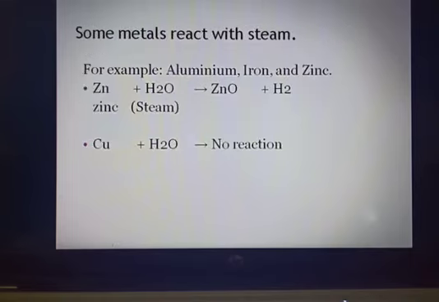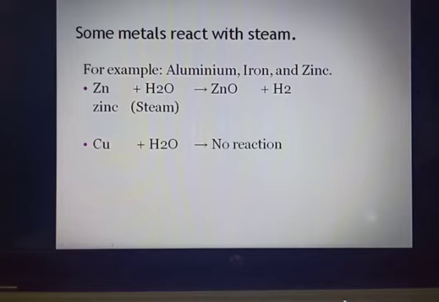Now some metals react with steam, you all know, vapors. For example, aluminium, iron and zinc are the elements which react with steam. So when zinc reacts with water in the form of steam, it gives you zinc oxide plus hydrogen gas. Similarly it gives with iron, similarly with aluminium. Okay, it gives the oxide and the hydrogen gas is released.